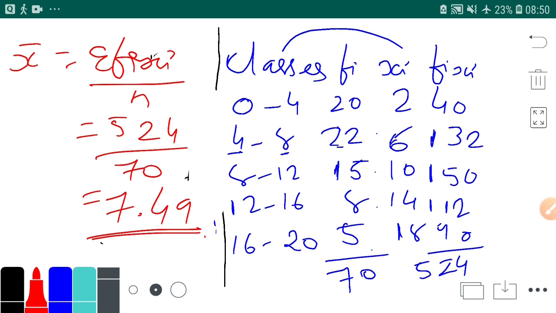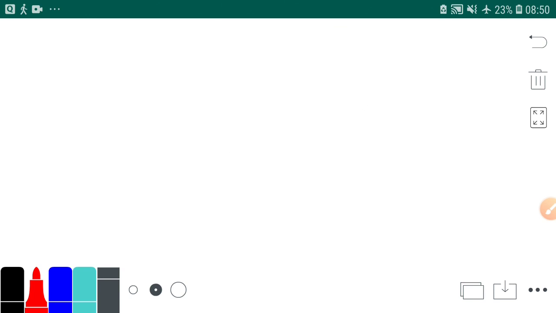Now let's do almost the same sum, so that we can learn this less than formula by heart. So now the sum is illustration number 8. What is the question actually? The question is the weight of mangoes is given.